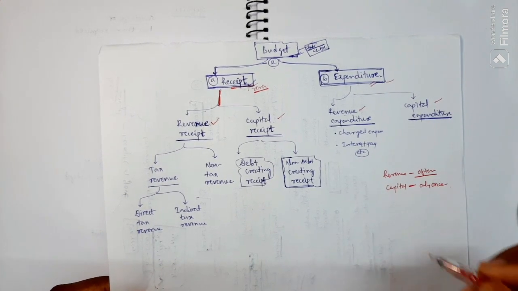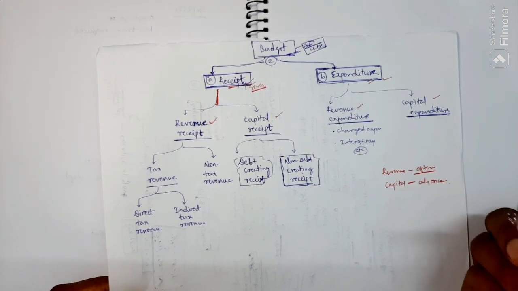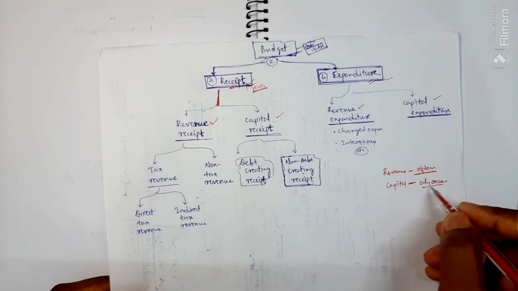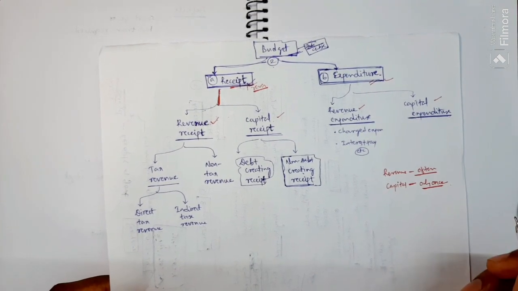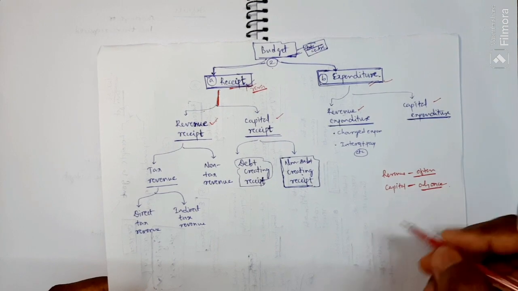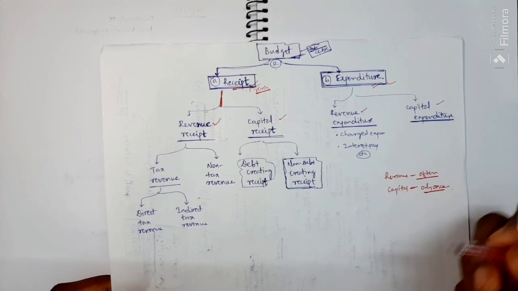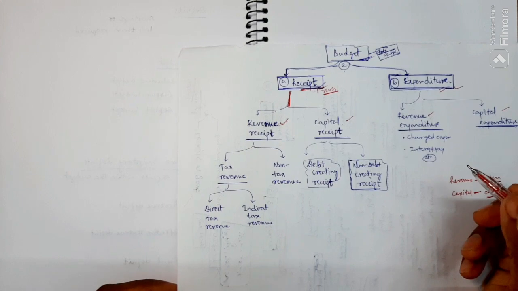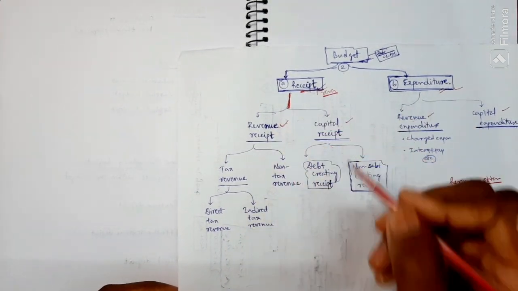This is often, very often, a transaction. You can remember it like this. And capital means the transaction happens only once. Why am I using the word transaction here? Because I am talking about money, that is, the budget. Okay, revenue receipt and capital receipt.